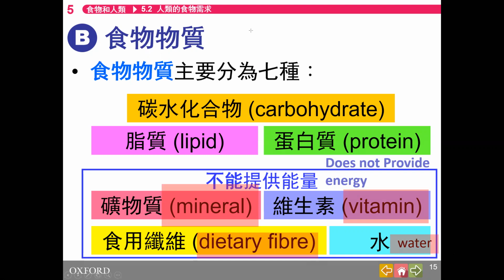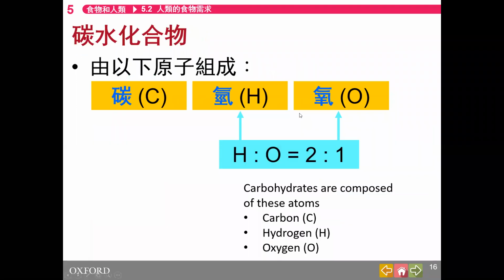So altogether, there are 7 types of food substances, and we will go through their structures and functions one by one. How does each of them look like? How does each of them help us? Carbohydrates are made of these atoms: carbon, hydrogen, and oxygen. From the Chinese word 碳水化合物, 碳水. From the English, there's carbo and hydrates, so it's composed of carbon and water.